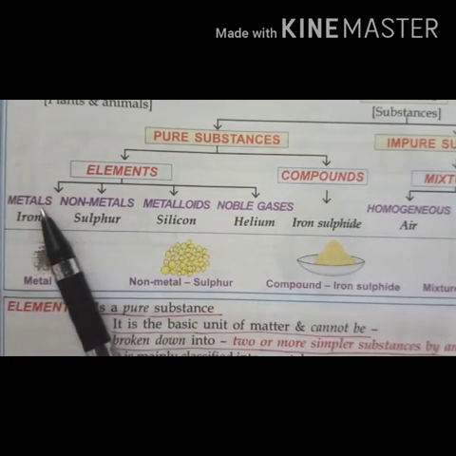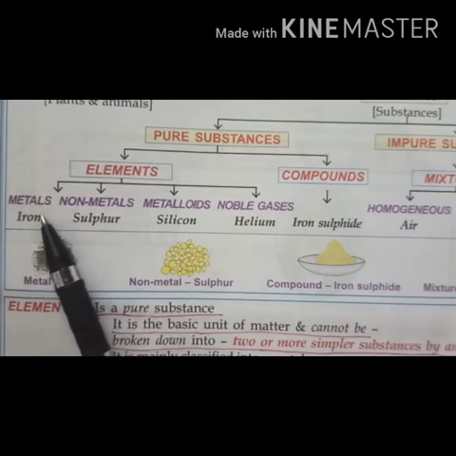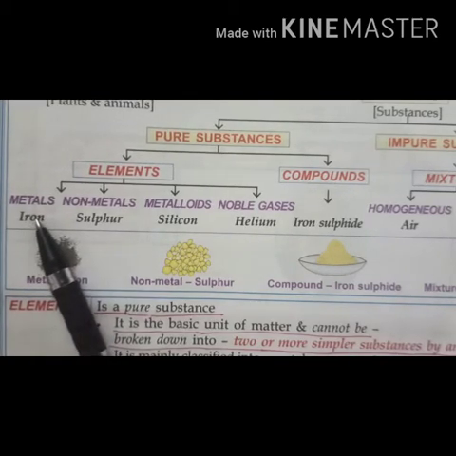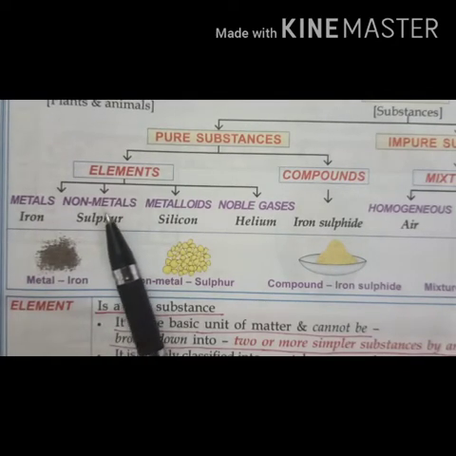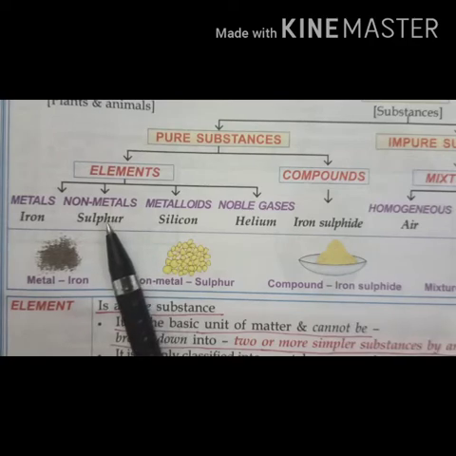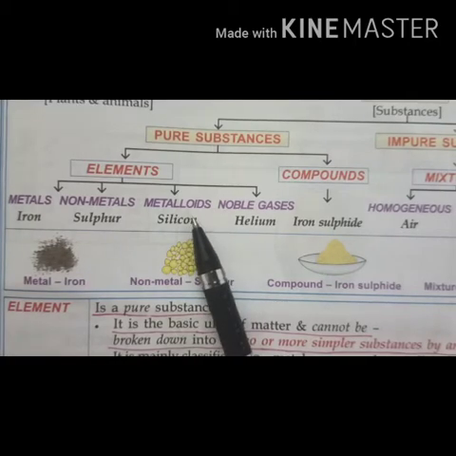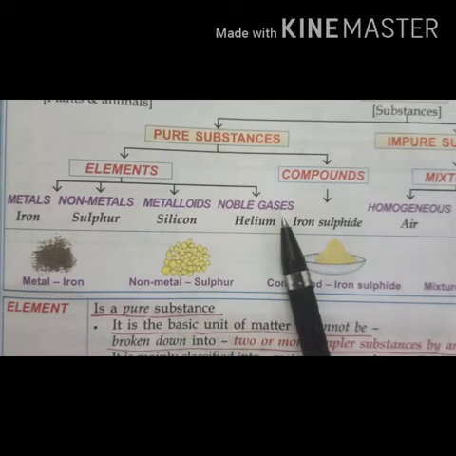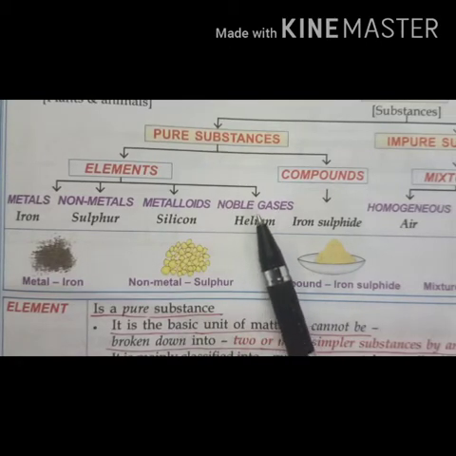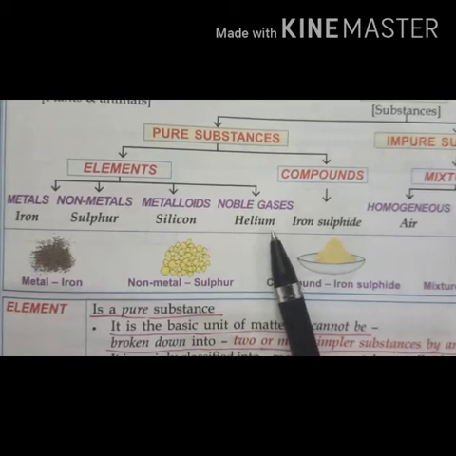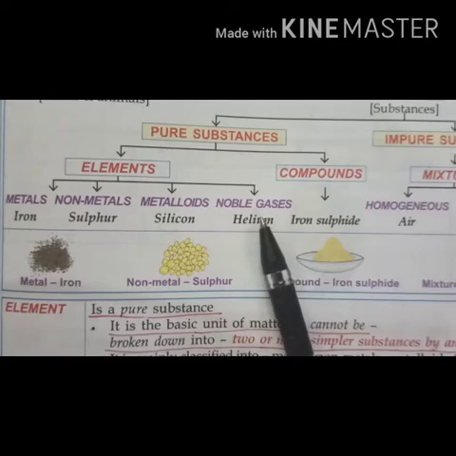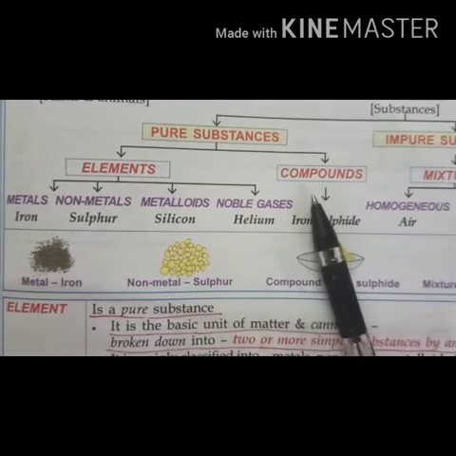Metals, examples you already know: sodium, potassium, calcium, magnesium, iron, aluminium, gold. These are metals. Non-metals are hydrogen, oxygen, nitrogen, chlorine, sulfur, carbon. These are non-metals. Now metalloids, silicon and arsenic. These are metalloids. And noble gases: helium, neon, argon, krypton, xenon. These are noble gases.